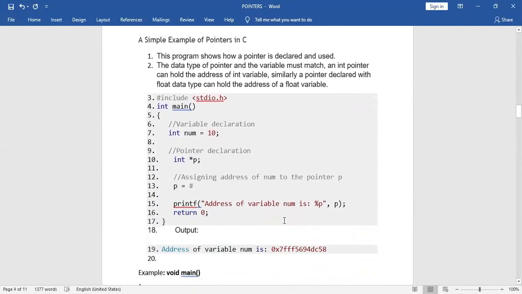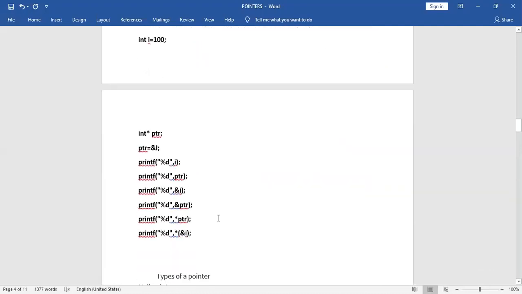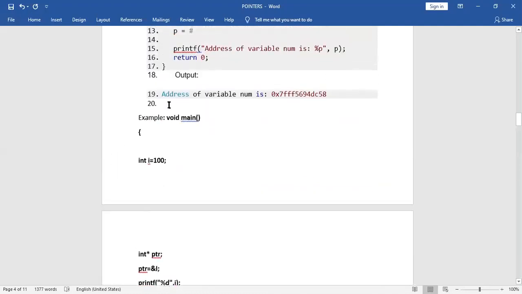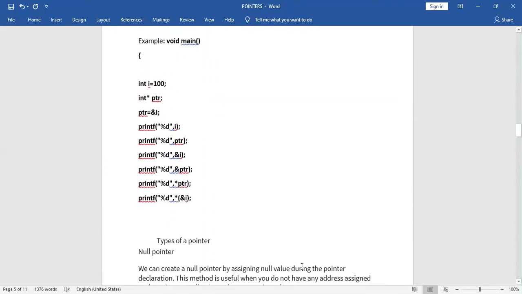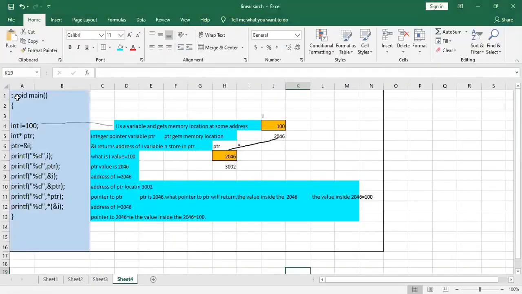Okay. Now, I have already done the same type of program. Now let's see how a value can be accessed by this program. I will explain each and every line. Yeah, this is our program.